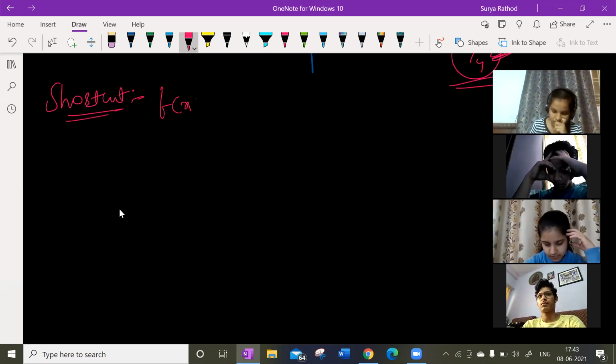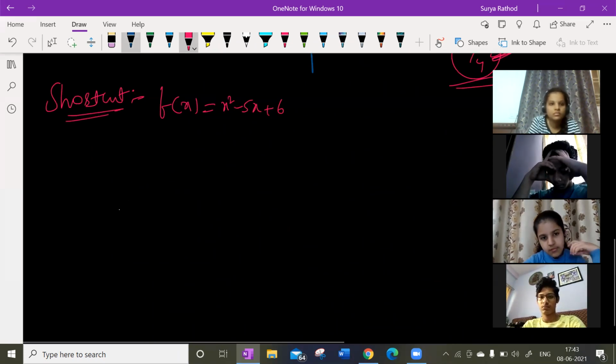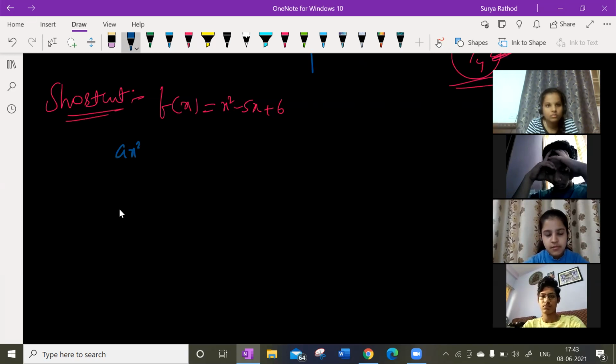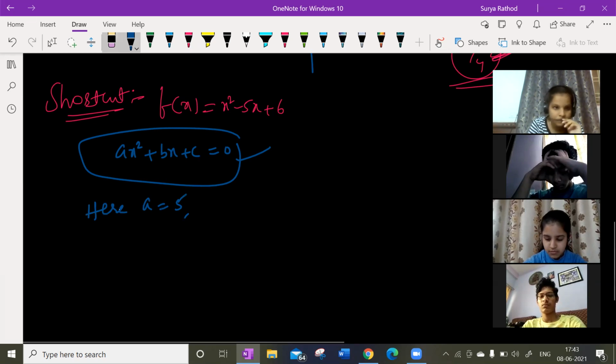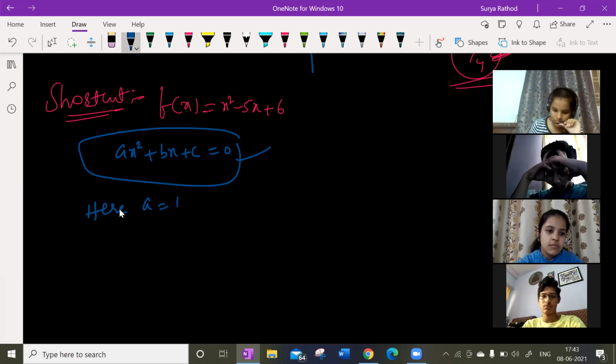What was f of x? f of x was x square minus 5x plus 6, right? How is it looking? This is a quadratic equation, ax square plus bx plus c is equal to 0. Here, what is my a value? Sorry, a is equal to 1, b is equal to minus 5, c is equal to 6.